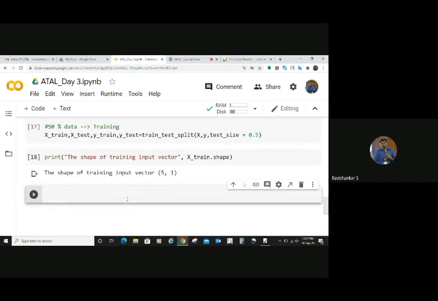Do you remember your hypothesis function? h of x is equal to theta 0 plus theta 1 into x. Here, in place of x, we have the training data.